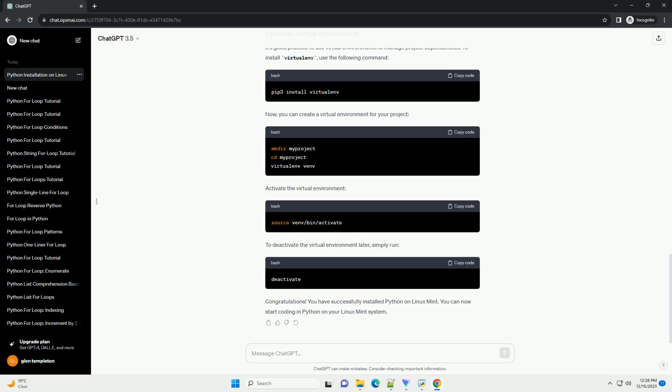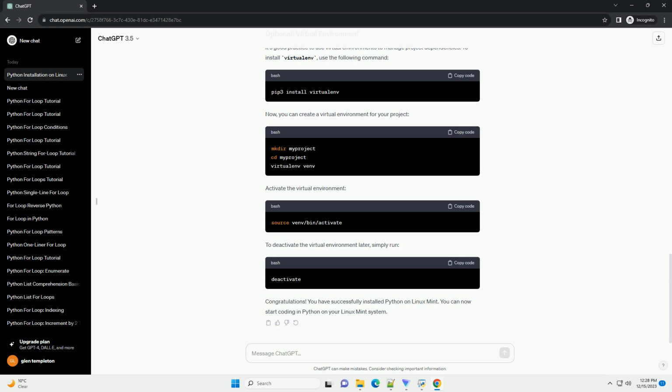Pip is a package management system used to install and manage Python packages. It is not always included with the Python installation. To install pip, use the following commands. Check the pip version to make sure it was installed successfully.